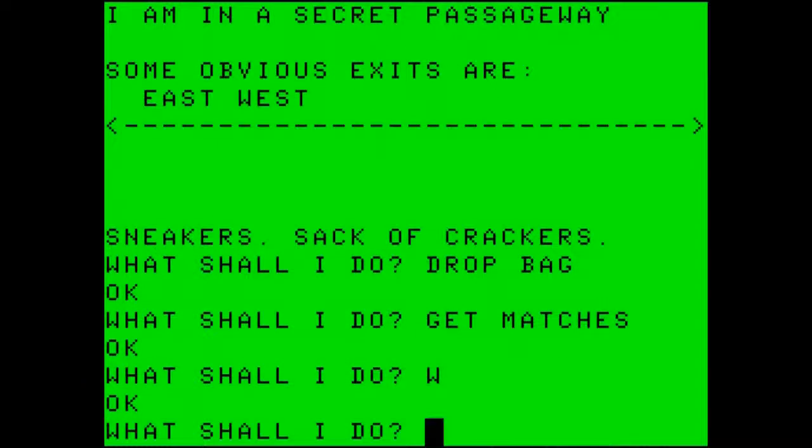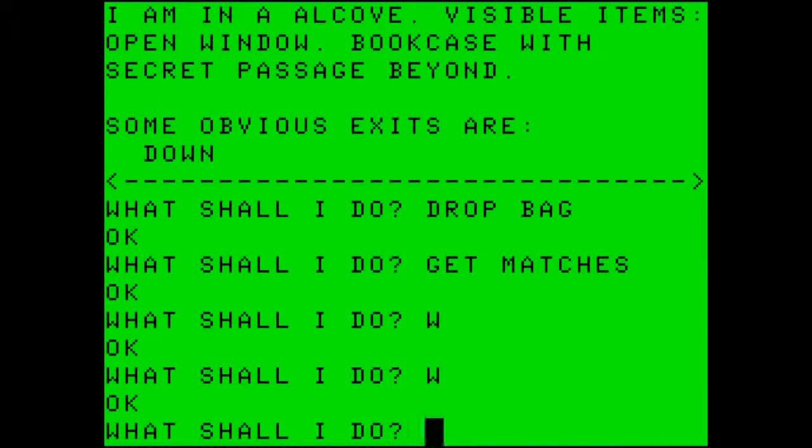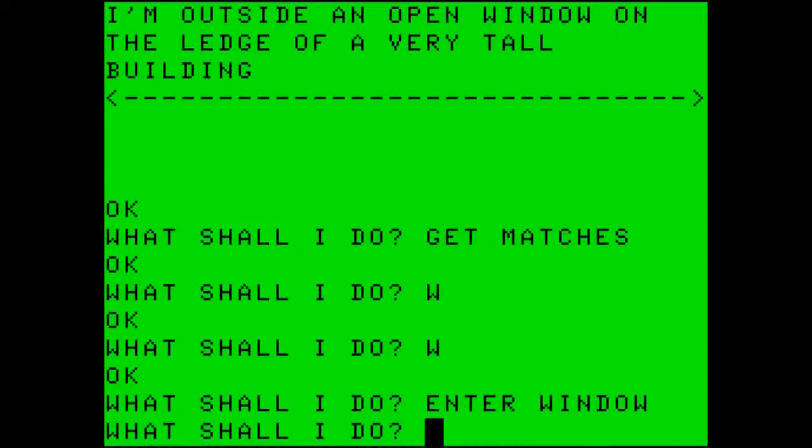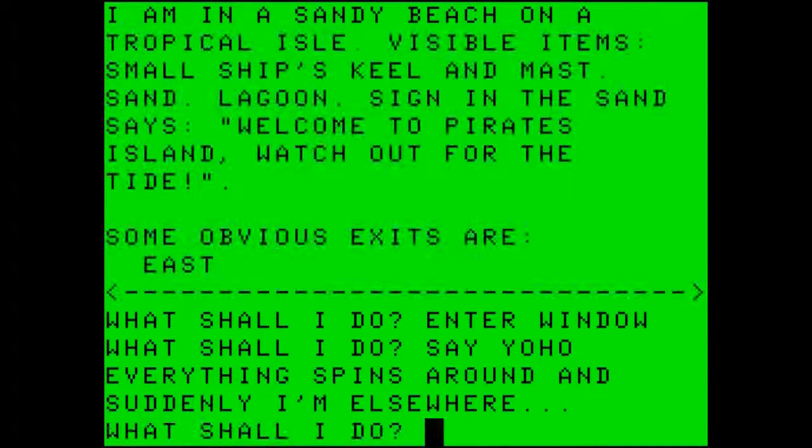Now we want to go west into the secret passageway, go west again to the alcove, where the visible window, this is where we open the bookcase, and we want to enter the window. I'm outside an open window on the ledge of a very tall building. At this point we need the magic word. Say yo-ho. Everything spins around and suddenly I am elsewhere.